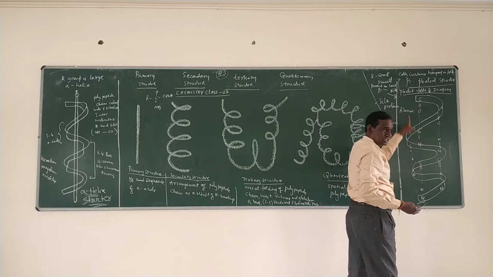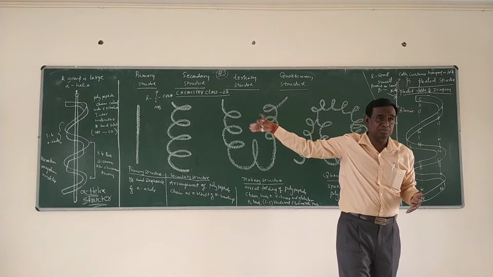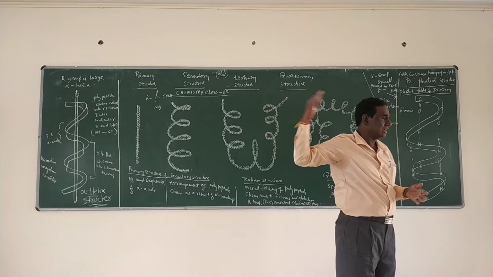The R groups are present on the same side, whereas in the other they are present on alternate sides.